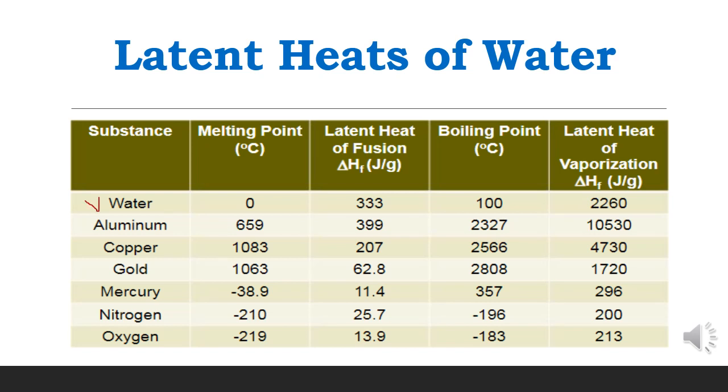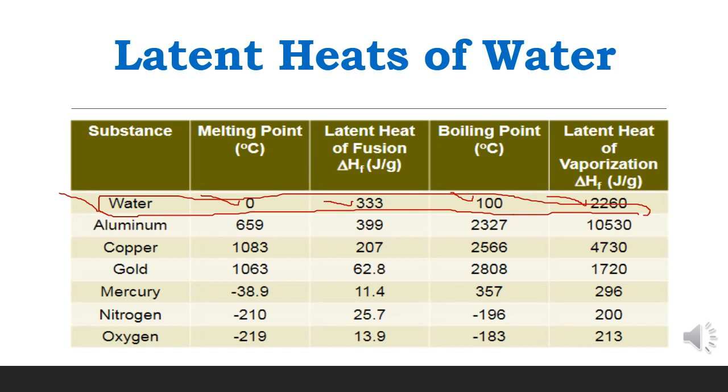The water, its melting point is 0 degrees centigrade and its latent heat of fusion is 333 joule per kg, and its boiling point is 100, and its latent heat of vaporization is 2260. You as a chemical engineer must know the latent heats of the water, at least. And then we have aluminium, copper, gold, mercury, nitrogen, oxygen. You can see there are different melting points, different heats of fusion, different heats of vaporization, and boiling points.